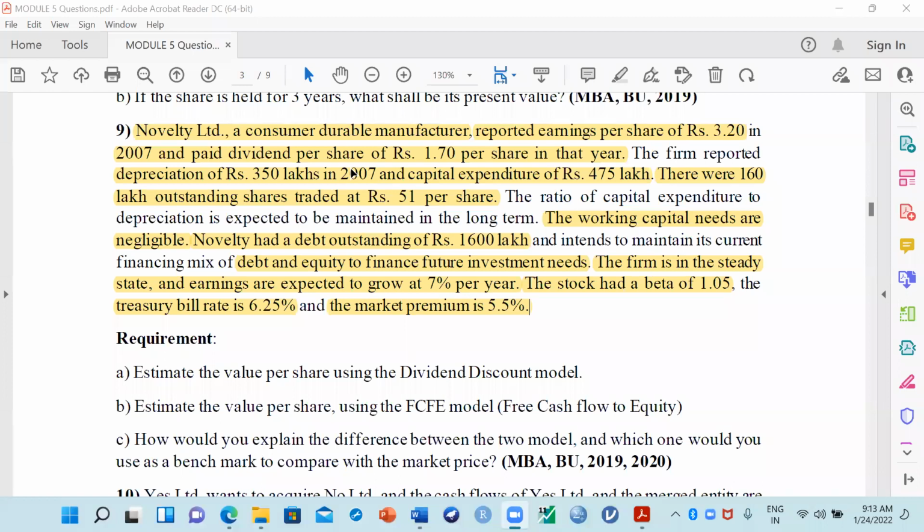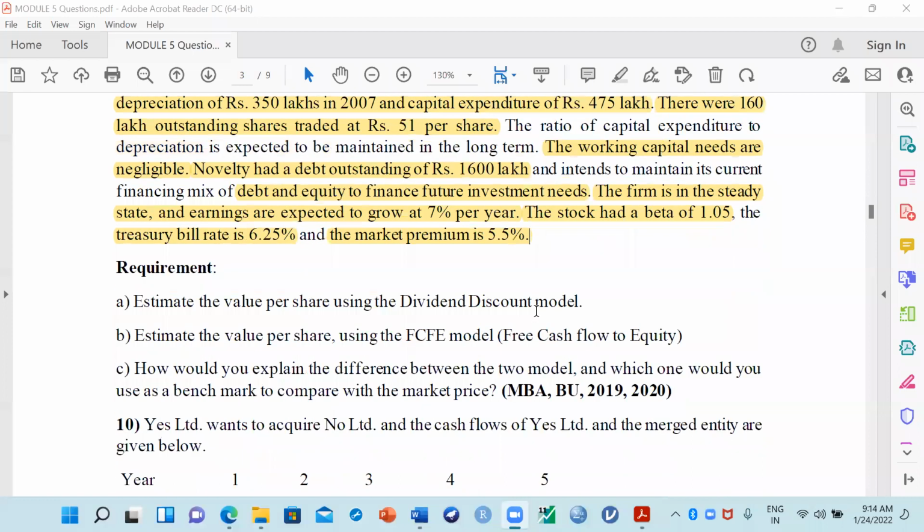The stock price is given as 51 rupees, beta is also given, treasury bill rate is also given, and market premium is also given as 5.5. So what can we calculate? Few people have answered in the chat box. Yes, this information is needed to calculate the KE, the cost of equity value.